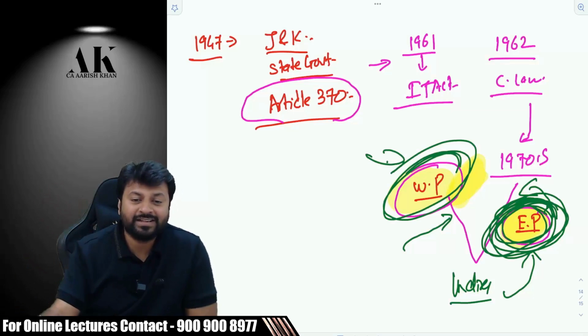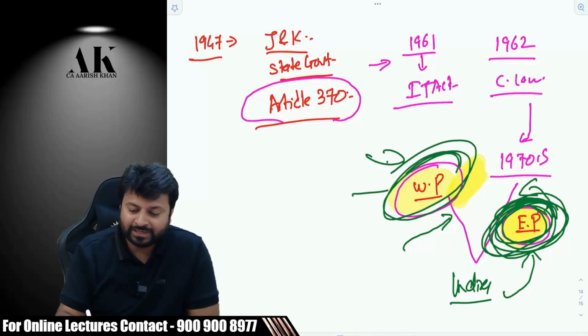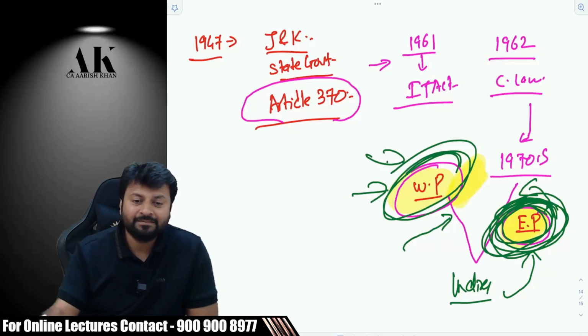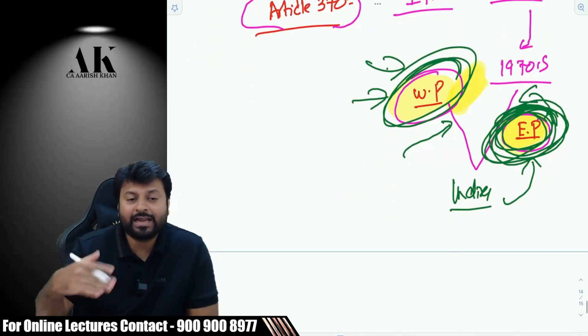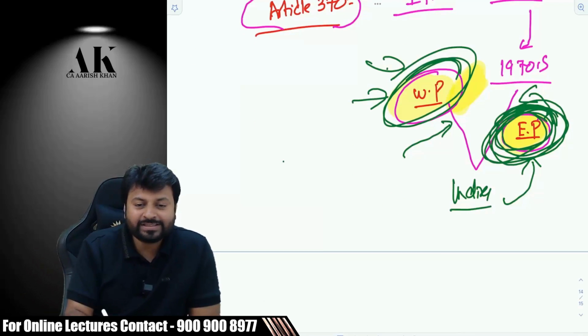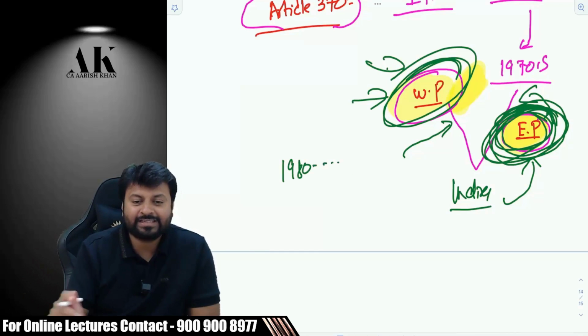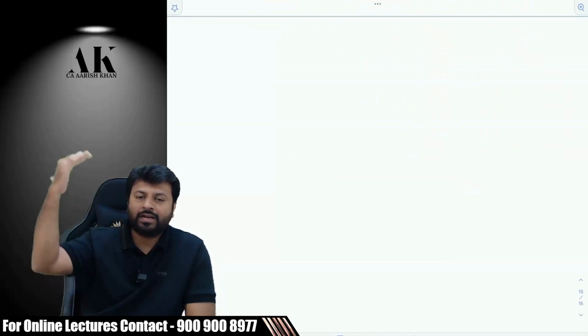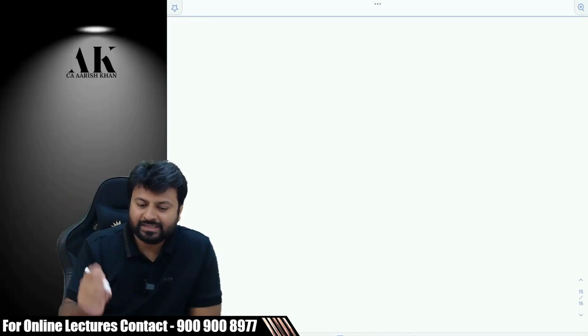around in the 1970s. Obviously, because of this, the West Pakistan government would be very aggrieved. They'll be very angry, and they started their hostile activities over there, of terrorists and all, after that. So all these things emerged in the 1980s and 90s. Then after that, obviously, the tensions went to another level after the 1980s.